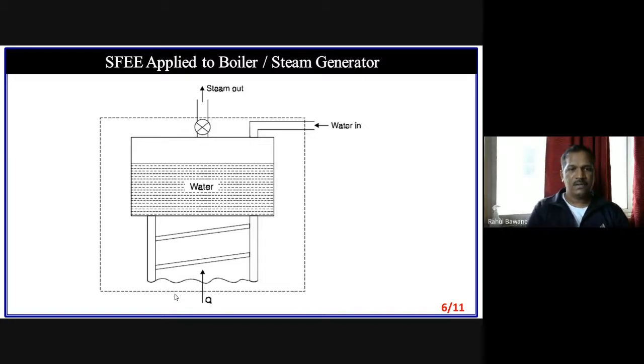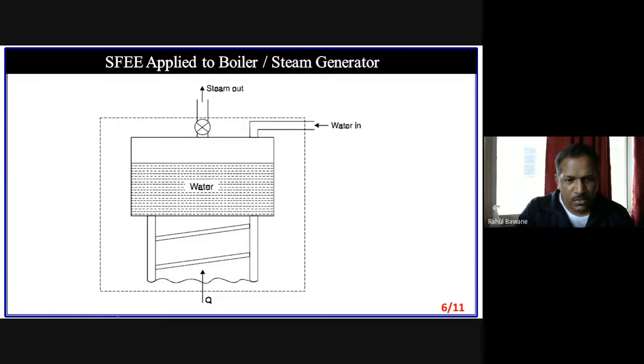Now imagine there is one boiler. What is the function of a boiler? A boiler has a closed vessel. We are supplying heat by burning any fuel. If it is a solid fuel, coal or wood will be there. If it is a liquid fuel, we can use liquid fuels, and LNG or gaseous fuels we can also use. So any kind of fuel we have to burn. We are burning it, which means we are adding heat. So we are supplying heat to the boiler.